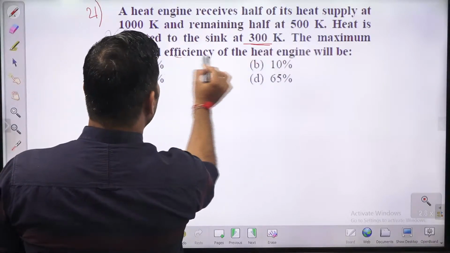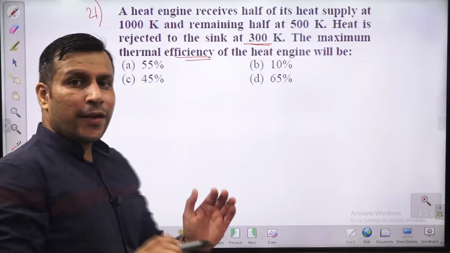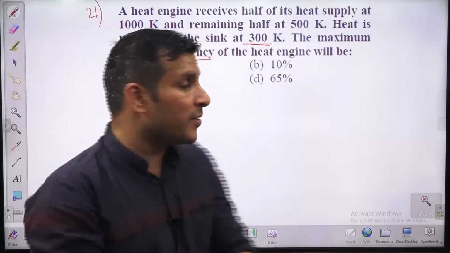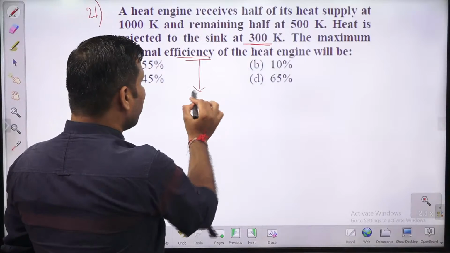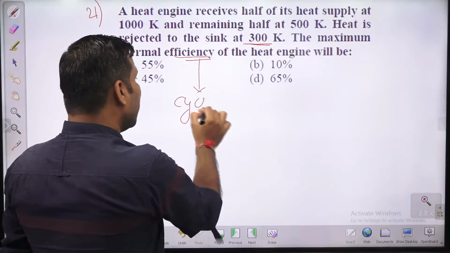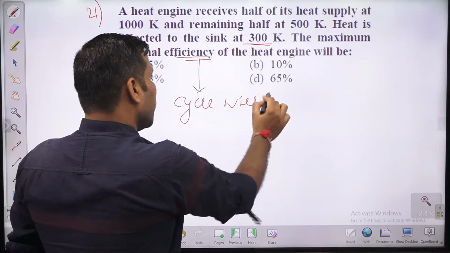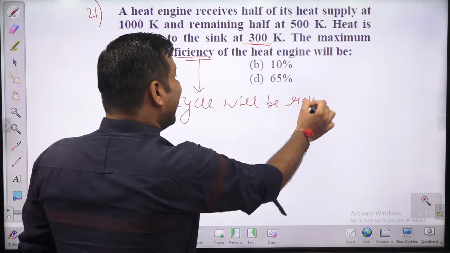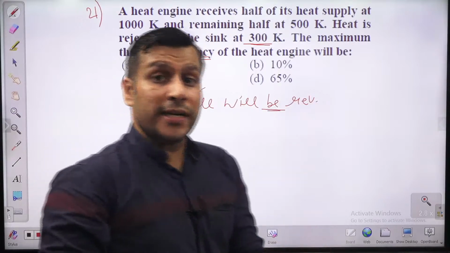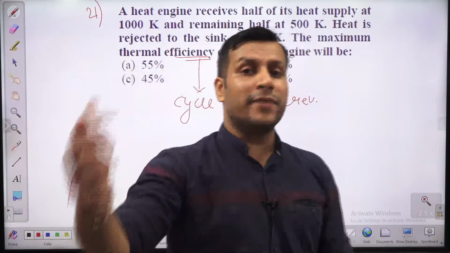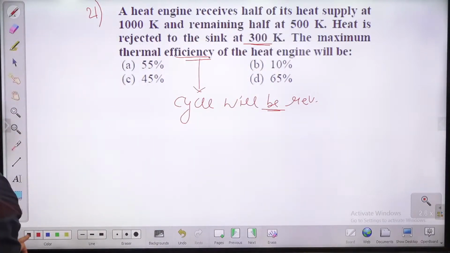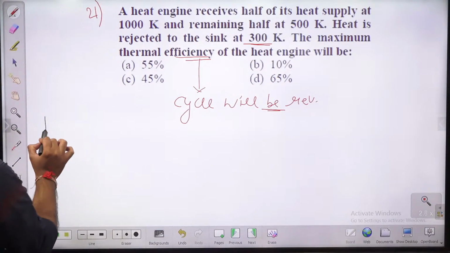The maximum thermal efficiency, guys. If he is asking you maximum thermal efficiency, it means when you will have maximum thermal efficiency, the cycle will be reversible. So indirectly he is giving you the data, consider the given cycle as a reversible cycle, because he is asking you the maximum efficiency.